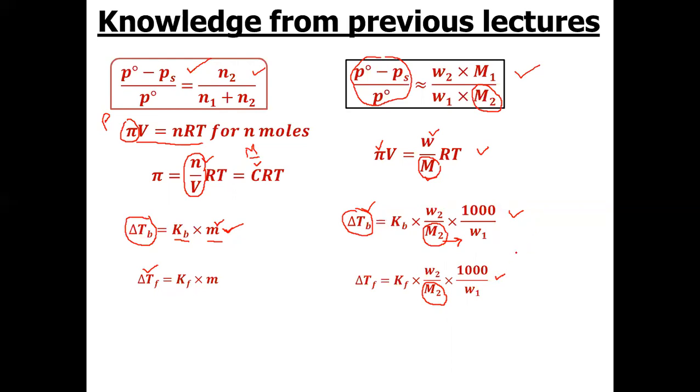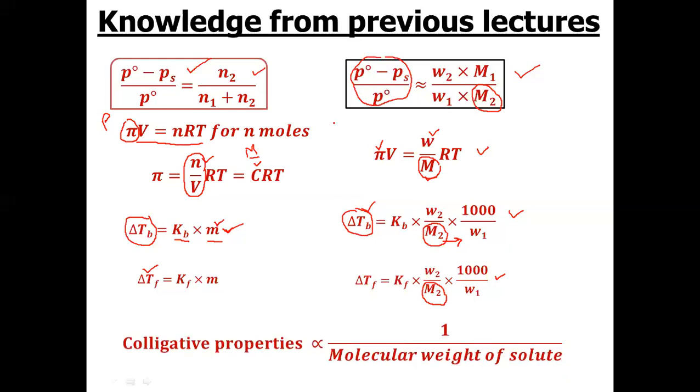Please find them there. Now, from all these relations, one thing is clear: colligative property, whether it be relative lowering of vapor pressure, osmotic pressure, elevation in boiling point or depression in freezing point, is inversely proportional to the molecular weight of solute.